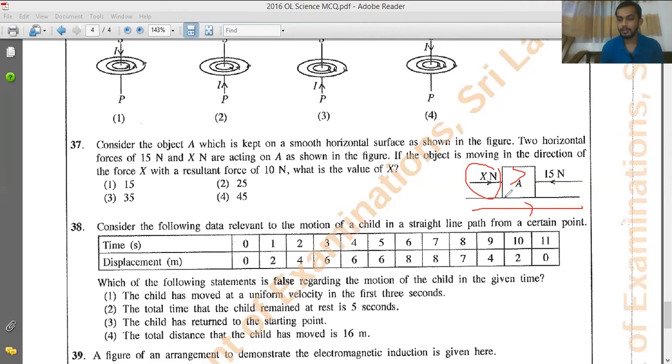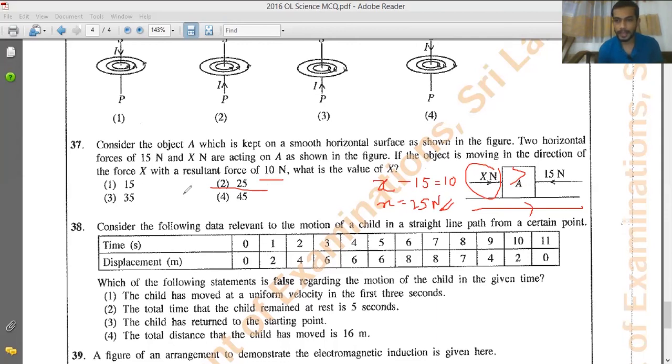If X is pushing, it should have a larger magnitude than 15. How to find the resultant? If the forces are opposite, the resultant is found by subtracting, or getting the difference. So X minus 15 will be 10 Newtons. Ultimately, X will be 15 plus 10, that is 25 Newtons. So the answer is answer number 2.